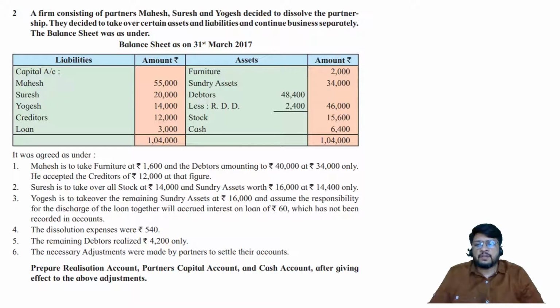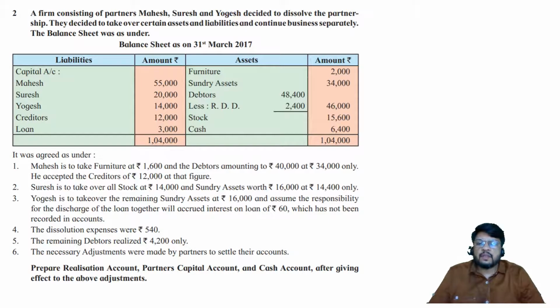Mahesh is to take furniture at rupees 1600. Who is Mahesh? Mahesh is a partner. And the debtors amounting to rupees 40,000 at rupees 34,000 only. Good adjustment. Mahesh is to take over furniture at rupees 1600 and debtors amounting to rupees 40,000 at rupees 34,000 only. He accepted creditors of rupees 12,000 at that figure. Suresh is to take over all stock at rupees 14,000 and sundry assets worth rupees 16,000 at rupees 14,400 only.